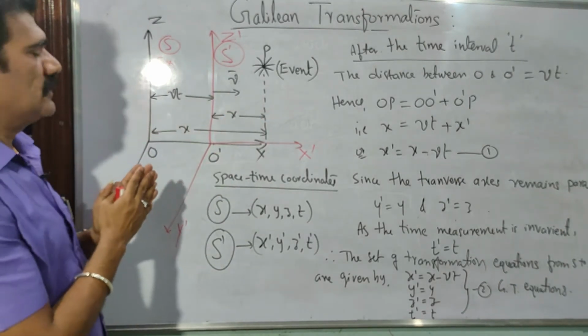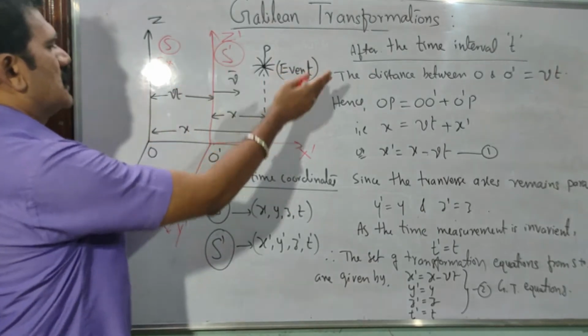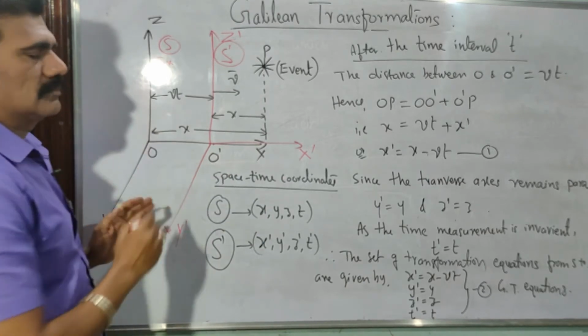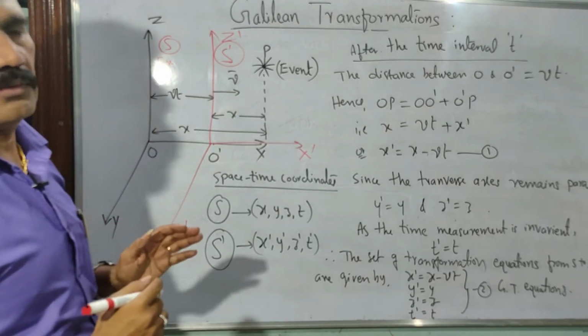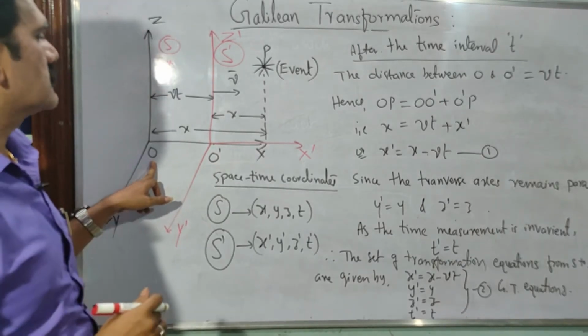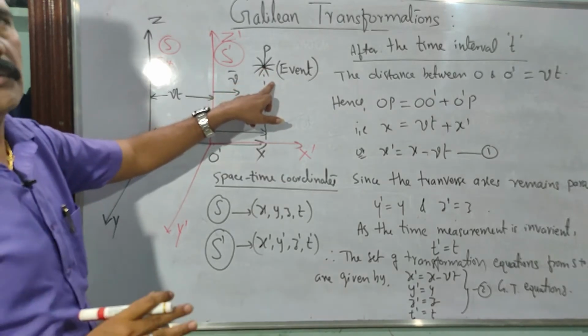Now let us consider first of all that the coordinates S and S dash are initially coinciding. So before moving the frame of reference S dash, the origin O dash is coinciding with O. Consider the observer O dash is coinciding with O. Then if you take the space-time coordinates of the event P, is there any change in the measurement?